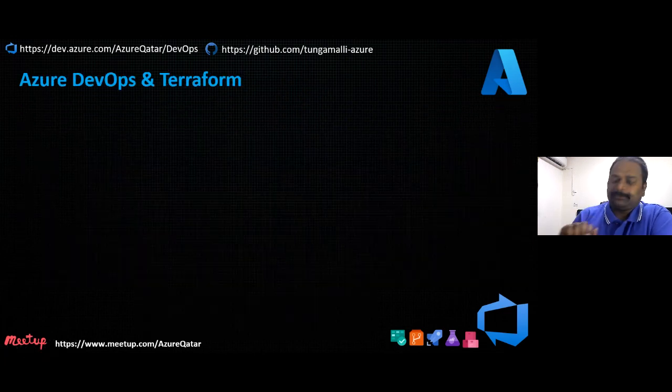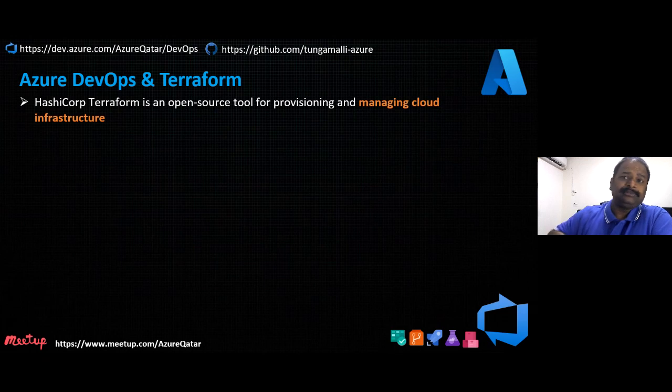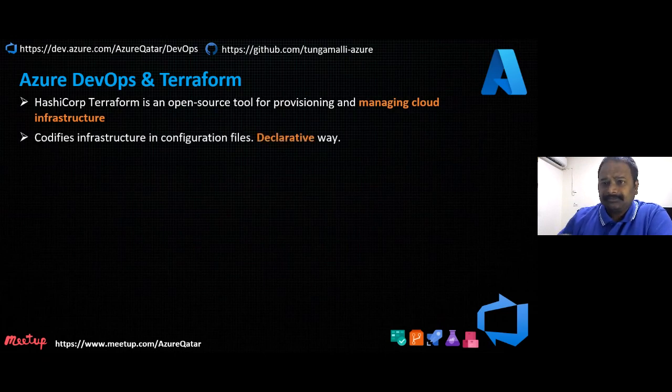Now, coming to Terraform. What is Terraform? As I said, it is HashiCorp Terraform, an open source tool. An enterprise version is also available, but as open source, you can use it in Azure DevOps. We have an extension; I'll come to that when we go to Azure DevOps. It is to manage the infrastructure in the cloud. It is the popular tool now to create and manage infrastructure in the cloud. Yes, it is a human readable format.